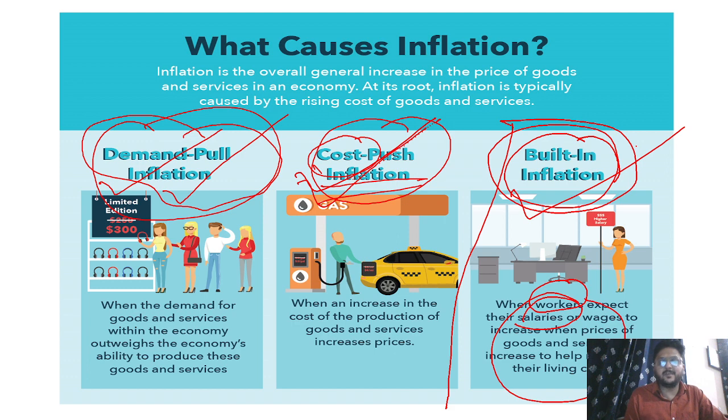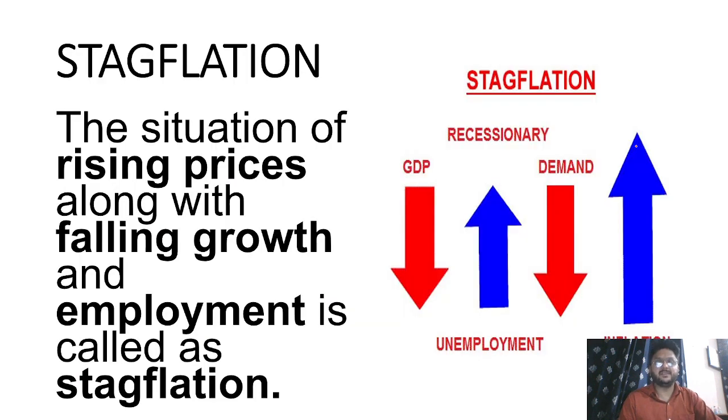So there are some factors because of which inflation is increasing or decreasing, and they get their name from that. If demand is increasing, then price is increasing, and it is called demand pull inflation. If cost is increasing and then inflation is increasing, it is called cost push inflation. And because of an increase in the wages of workers, and then price is increasing, it is called built-in inflation.